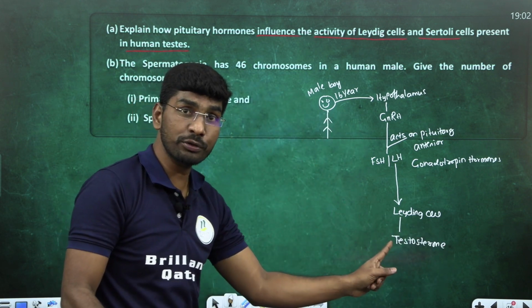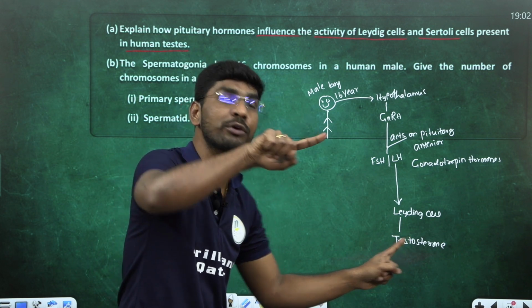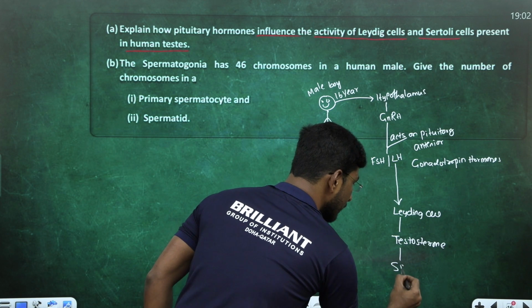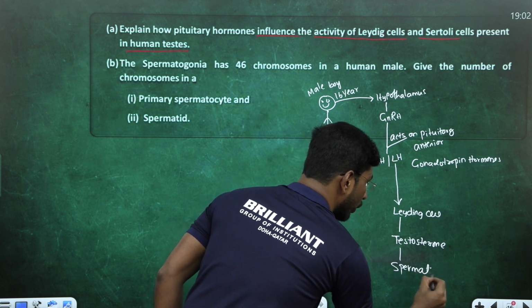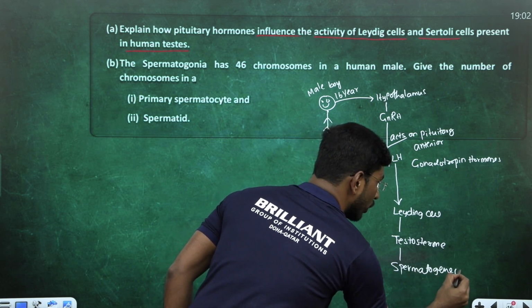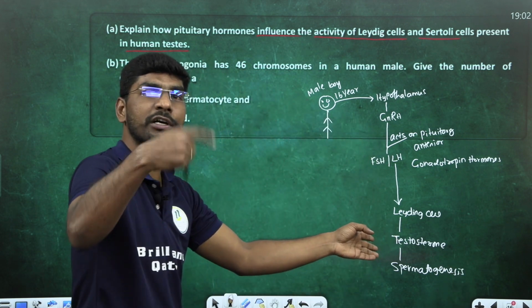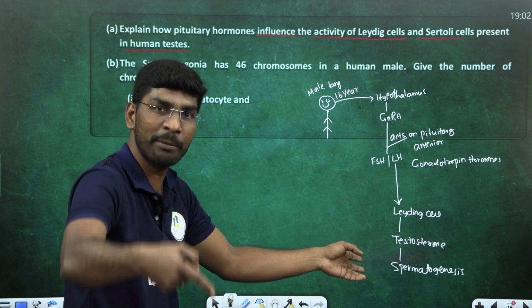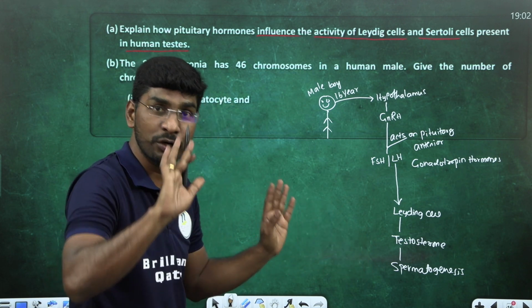This hormone is essential for spermatogenesis, the growth of muscles, bone growth, maturity, and secondary sexual characters. Got my point?